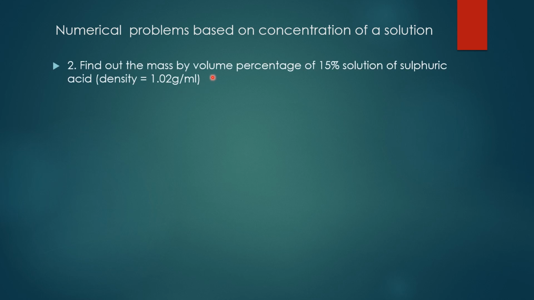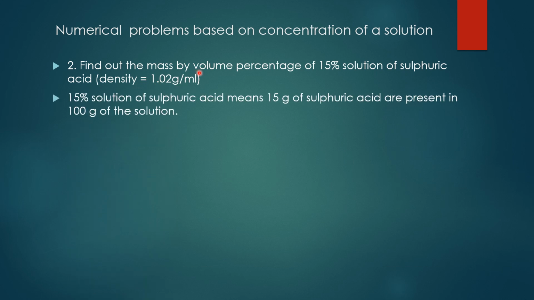Find out the mass by volume percentage of a 15% solution of sulfuric acid. Here they have given the density equal to 1.02 gram per ml. A 15% solution of sulfuric acid means what? 15 grams of sulfuric acid are present in 100 grams of solution.